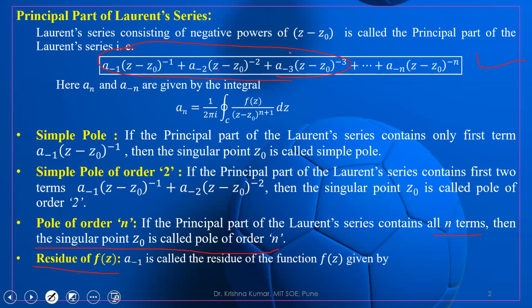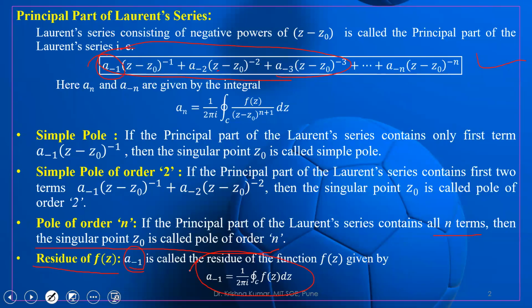What is the residue of f(z)? a_{-1}. This a_{-1} is called the residue of the function f(z), which is given by a_{-1} equal to 1 upon 2 pi i, integration under the closed curve C of f(z) dz. This is the residue of the given function f(z).